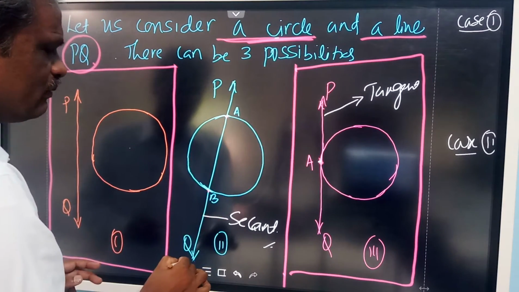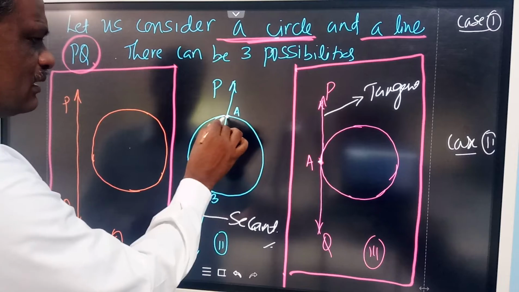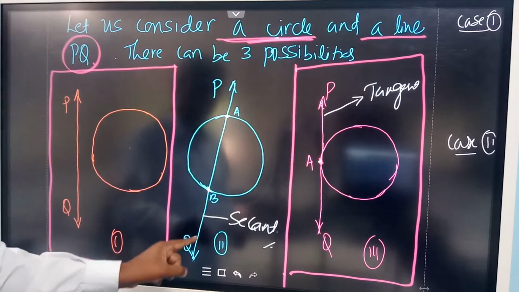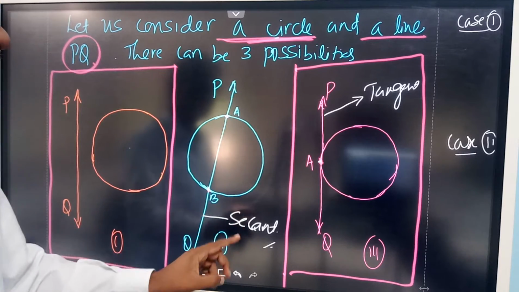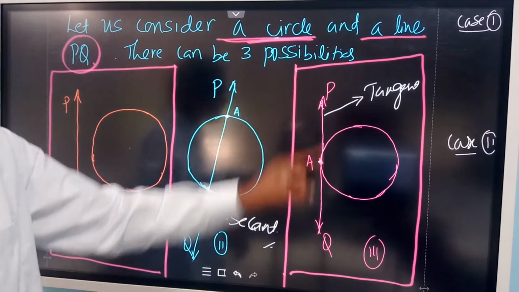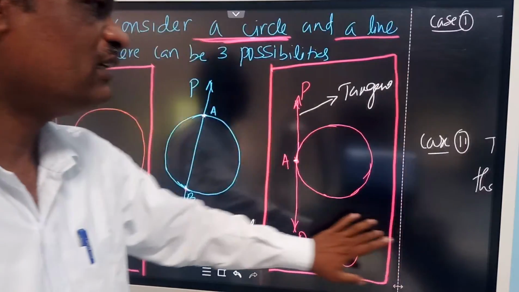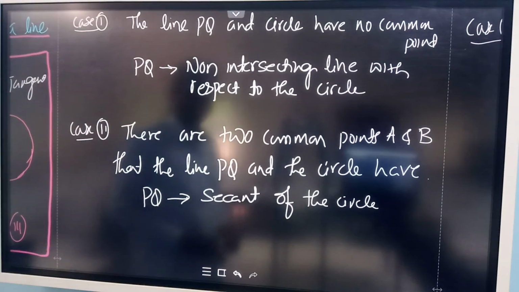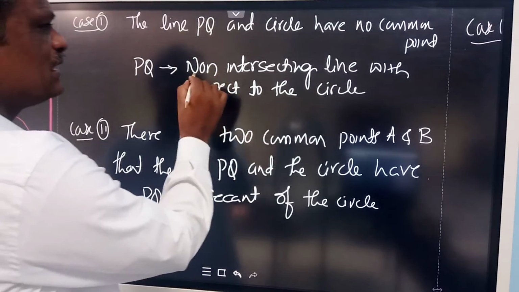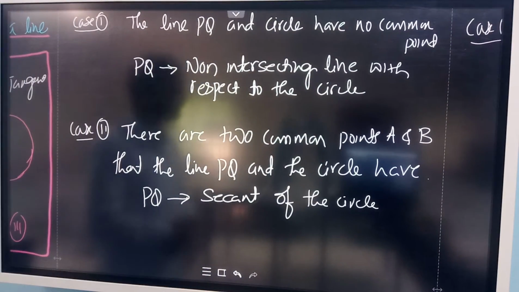A point is present in PQ as well as on the circle. We call these two common points. We have two common points, so therefore this line is called a secant line. We have only one point common, so therefore this line is called a tangent. The same thing I have written here. If a line PQ and a circle have no common points, then PQ is a non-intersecting line with respect to the circle.